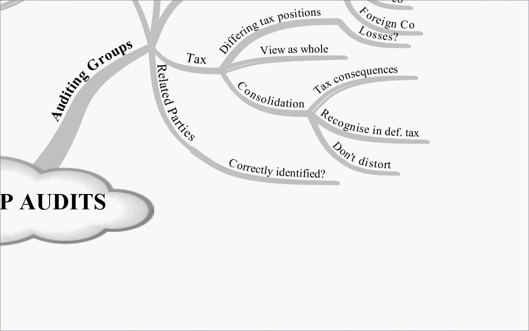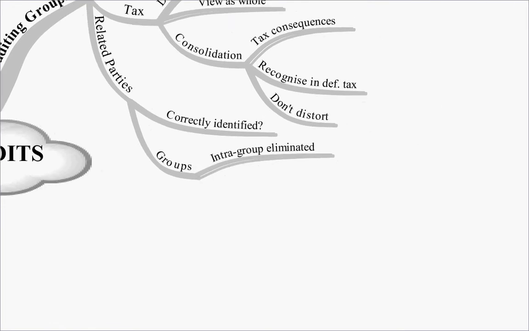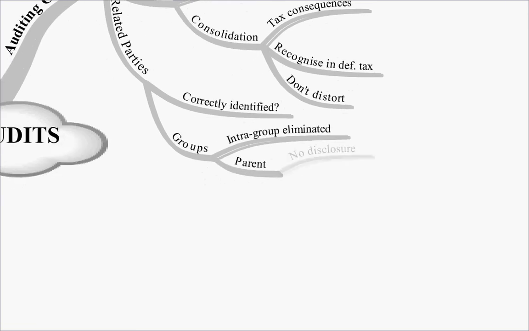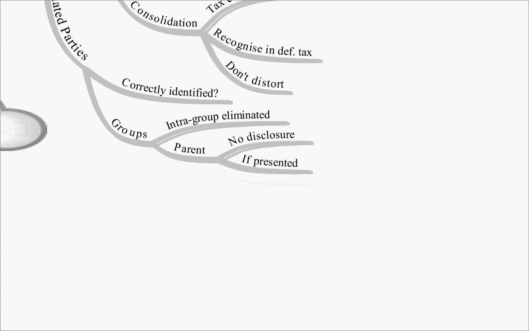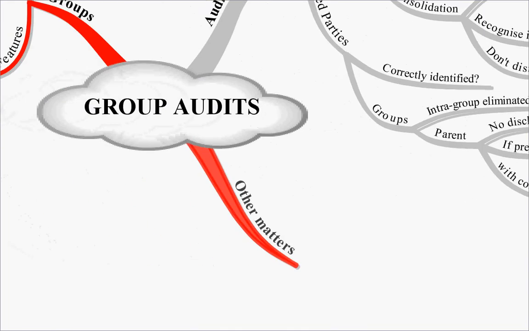Make sure that they've been correctly identified, and that for the different groups, the intergroup transactions are eliminated. If you're just showing the parent, well, there's no need to disclose the intergroup transactions so long as the parent accounts are presented with the consolidated accounts. So if you present the parent accounts with the consolidated accounts, there's no need for disclosure of the intergroup transactions.